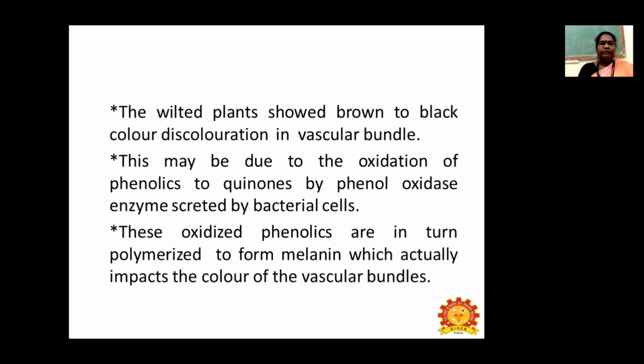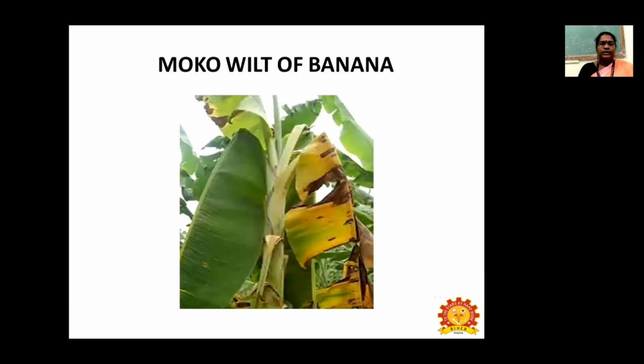So the wilted plant will show black color discoloration in vascular bundle, and this may be due to the oxidation of phenolics to quinones by phenol oxidase enzyme secreted by bacterial cells. So these oxidized phenolics are in turn polymerized to form melanin, which actually imparts the color of the vascular bundles. So this is the symptoms of Moko wilt of banana, which is caused by bacteria.